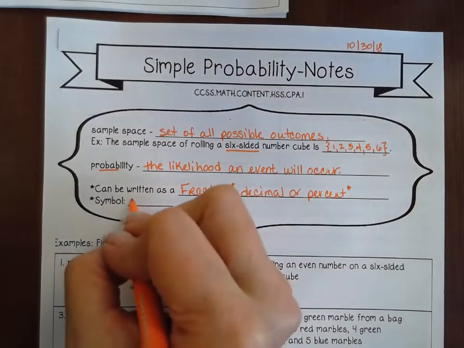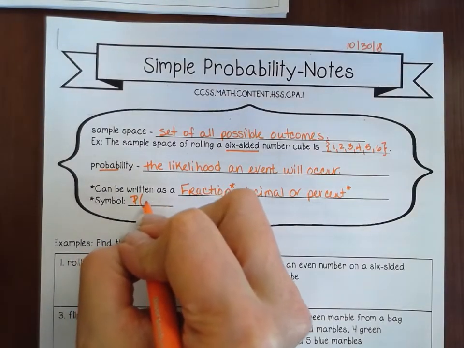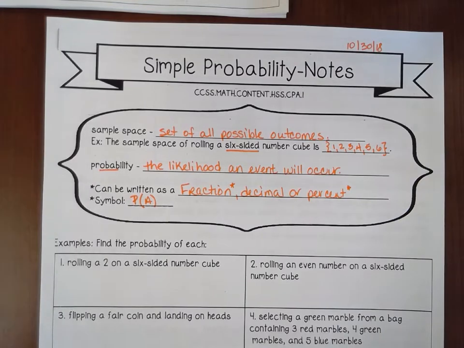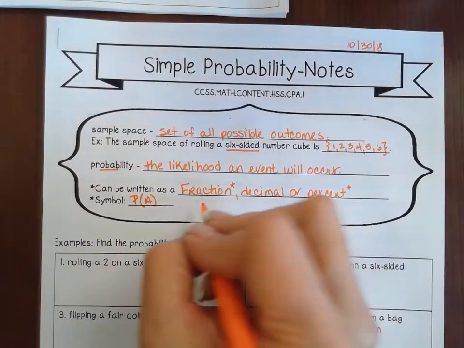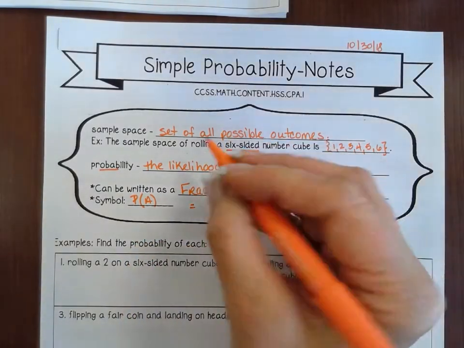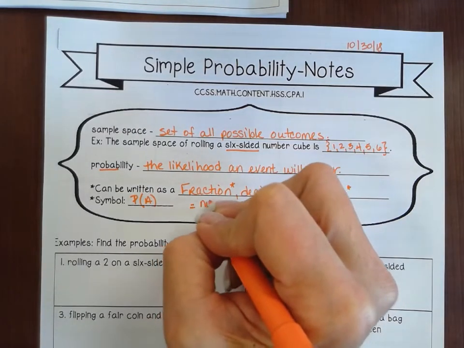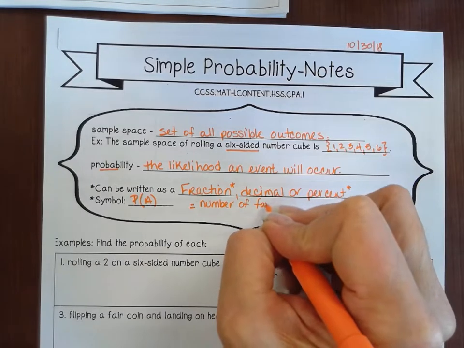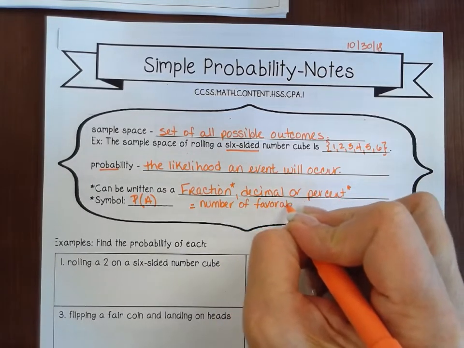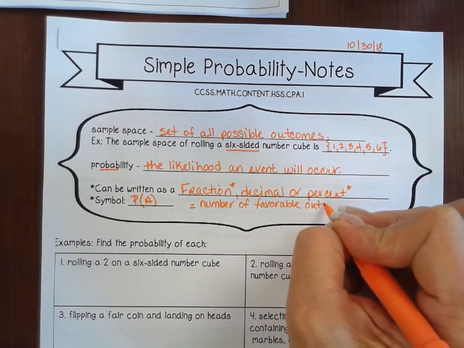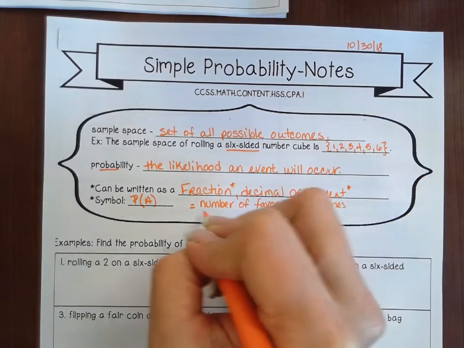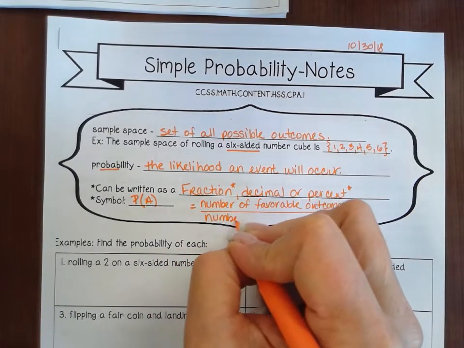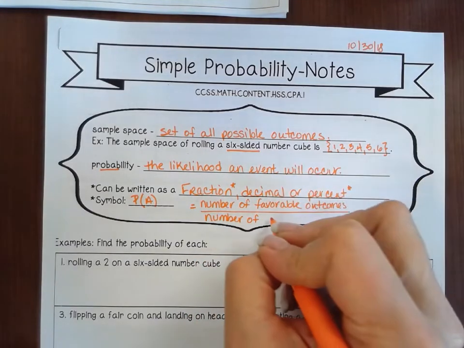All right, and the symbol would be P(A), the probability of A. A is your actual event. And our formula for it was the number of favorable outcomes over the number of total outcomes.